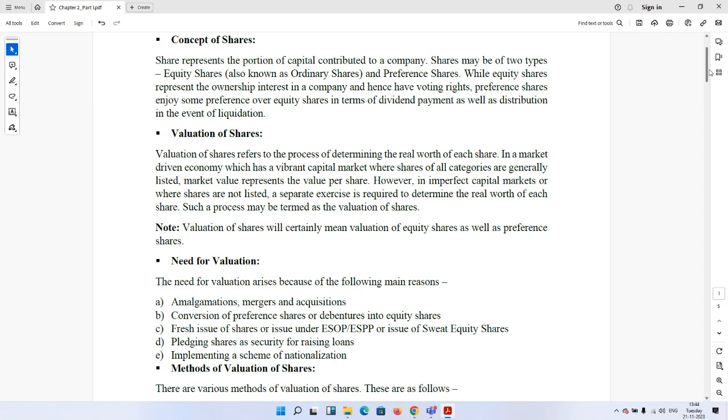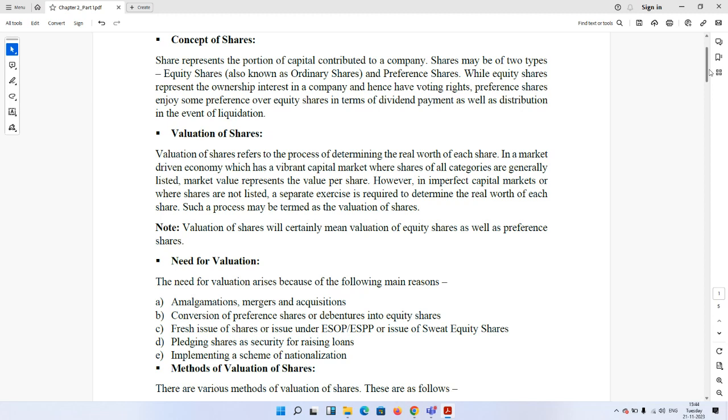So in that way, they enjoy the preference over equity share in these two aspects. Now comes the concept of valuation of shares. Basically, when we talk about valuation, it is a process of determining the real worth of each and every share. Why is it so?